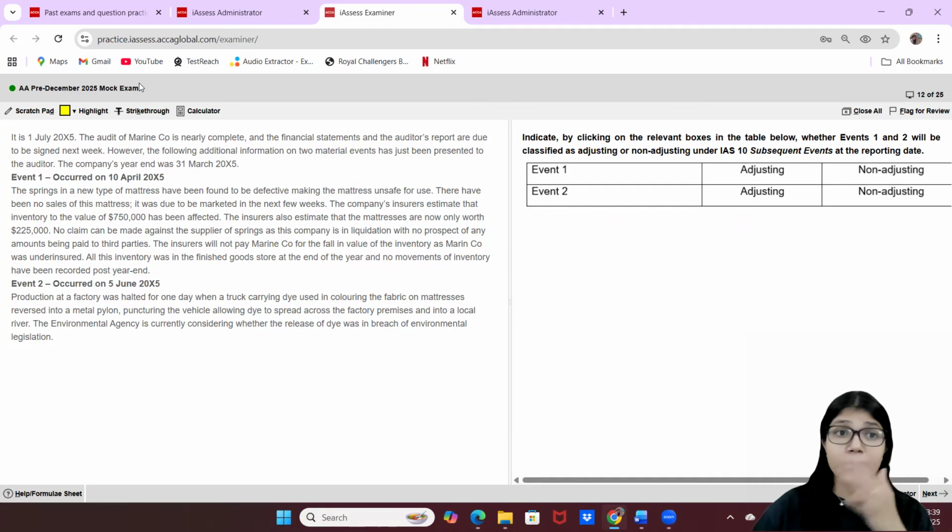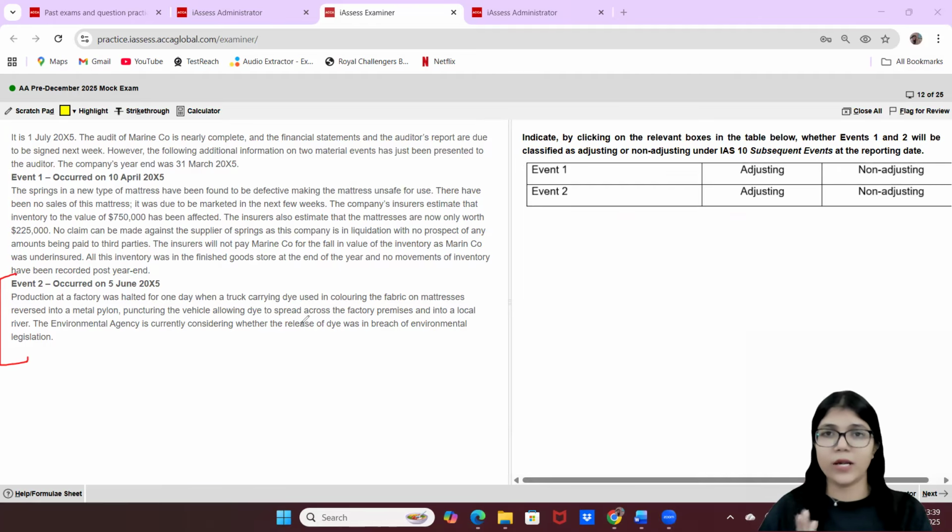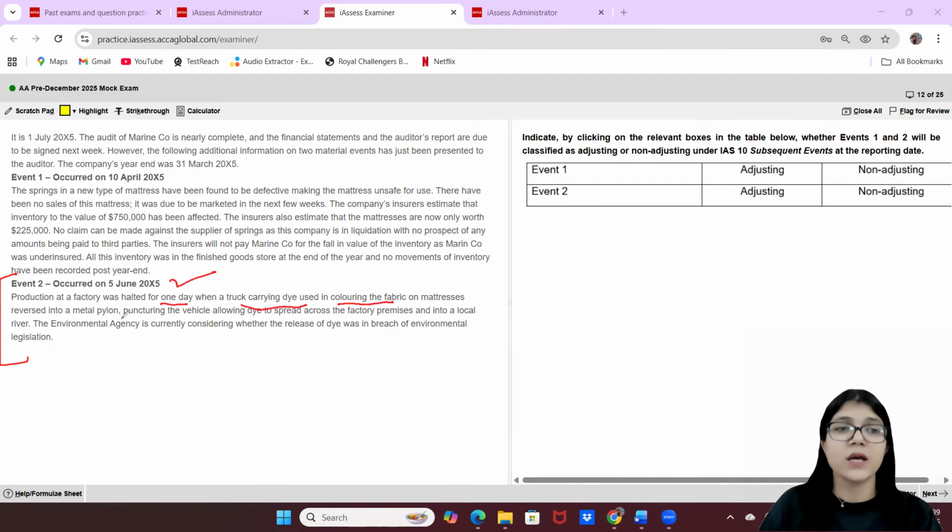All right. I think we've already answered this question, but we have not read this. Let's read this and then we'll be able to answer the second question as well. So this occurred on 5th of June, which is again after the year end. Production at the factory was halted for 1 day when a truck carrying dye used in coloring the fabric on mattresses reversed into a metal pylon, puncturing the vehicle, allowing dye to spread across the factory premises and into a local river as well. So dye, as you people know, is very, very harmful.